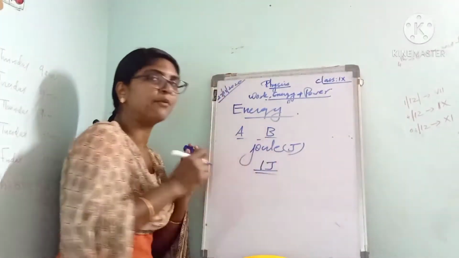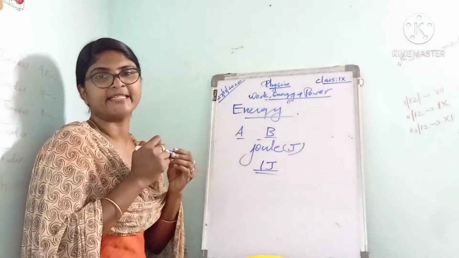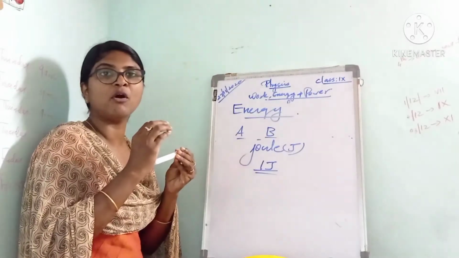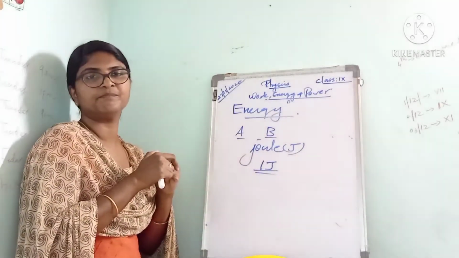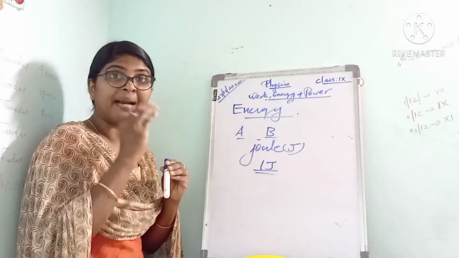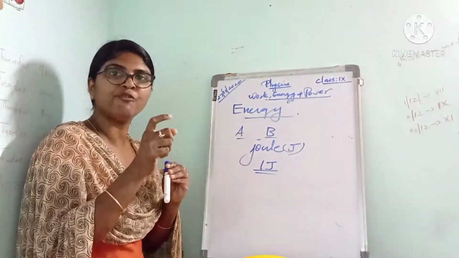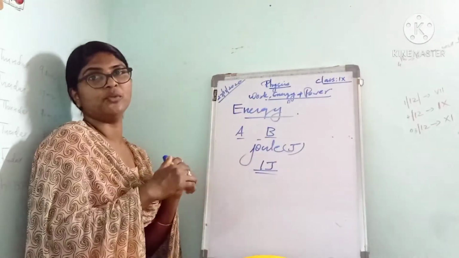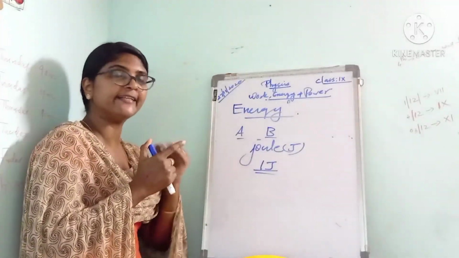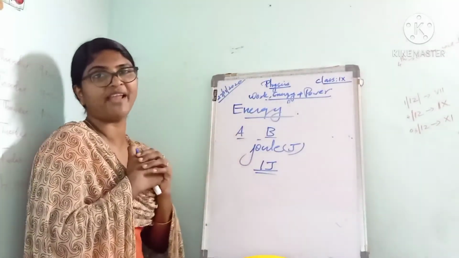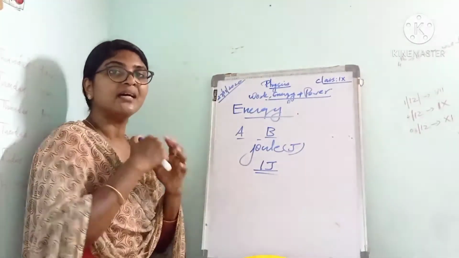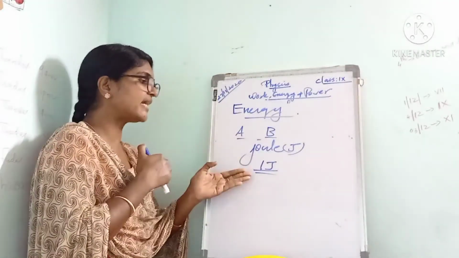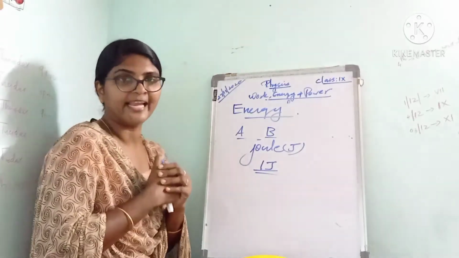And how can we say a body possesses 1 joule of energy? If the body has the capacity of doing 1 joule of work, then the energy possessed by the body is also 1 joule. So we can define 1 joule in terms of work done and also in terms of energy. Last class we learned 1 joule in terms of work. Here we can say 1 joule in terms of energy.